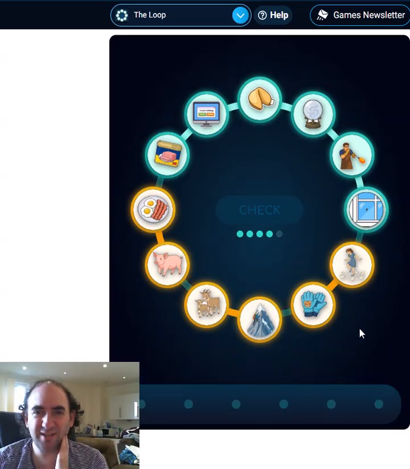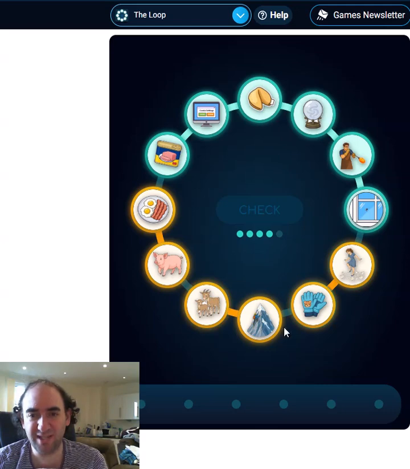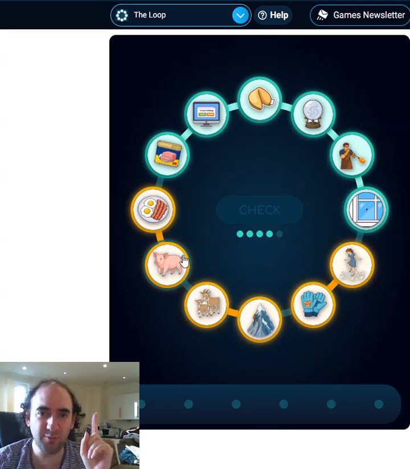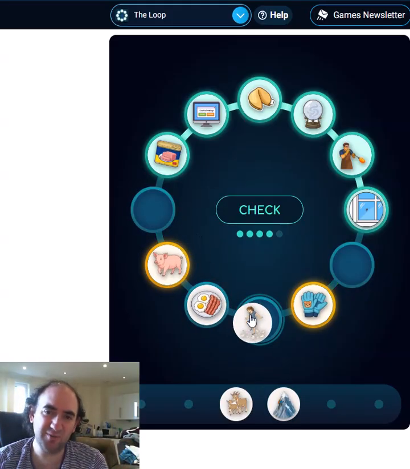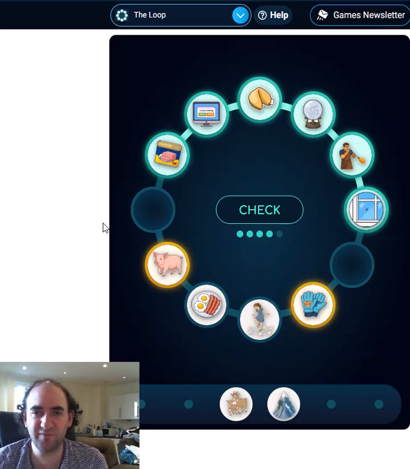Yeah, it's mostly correct because the top half is all green. That's definitely correct. And then these yellow ones indicate that they are correct connections, but they're not in the right place. So what's thrown me is that the pig is not next to the goat. So that's the big mistake that I've made. So we'll take these out. The eggshells has got to be next to the egg, hasn't it? So I'm pretty confident that this is a sequence of 4. I just don't know whether it's going to go in these 4 or these 4.